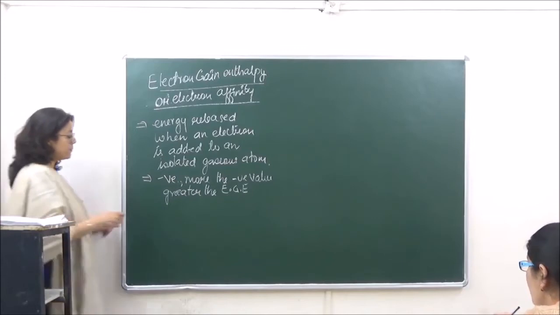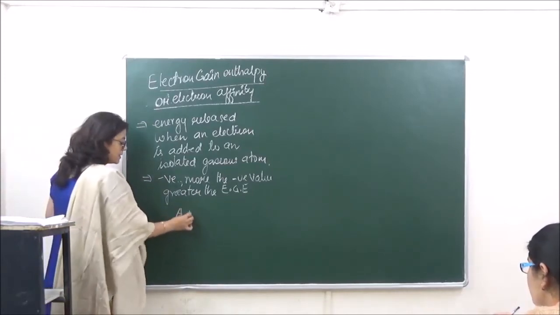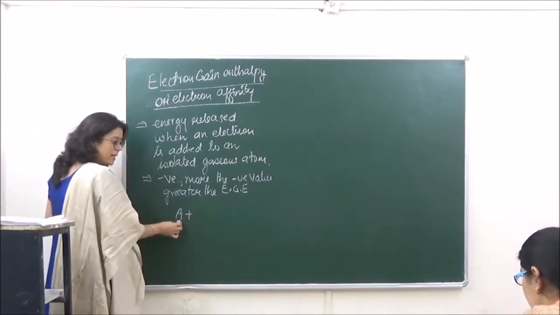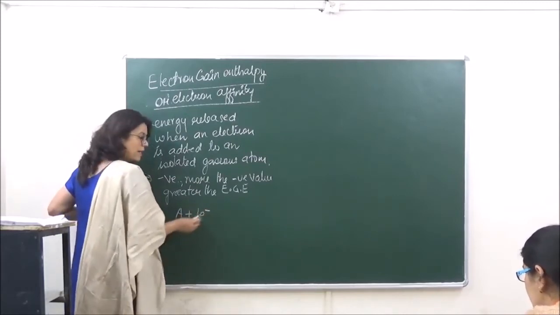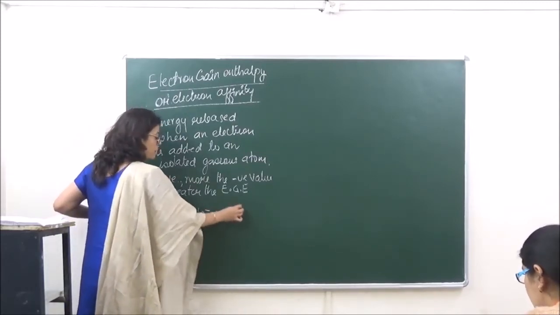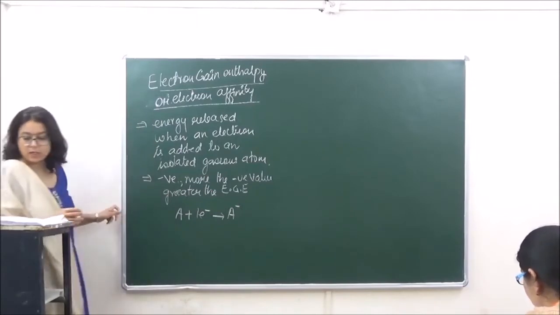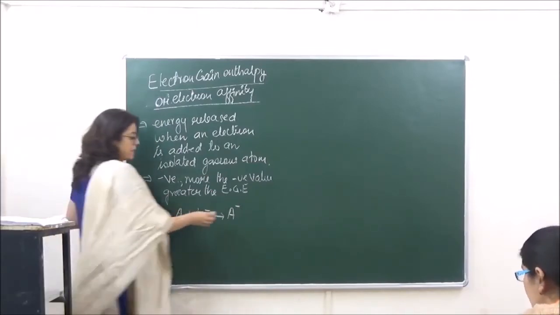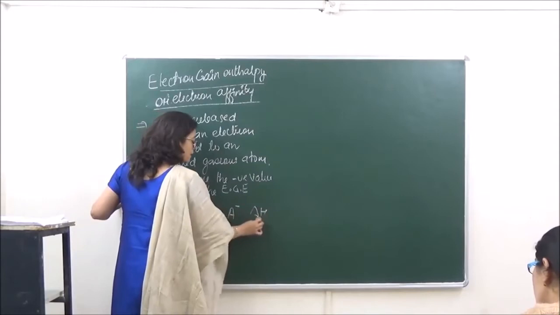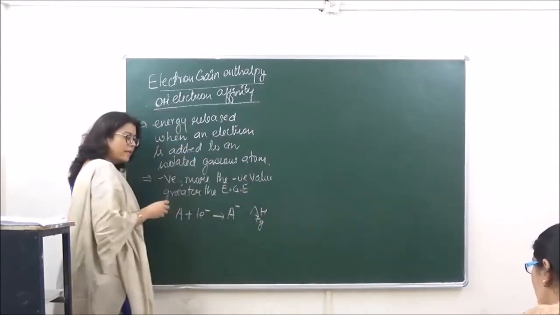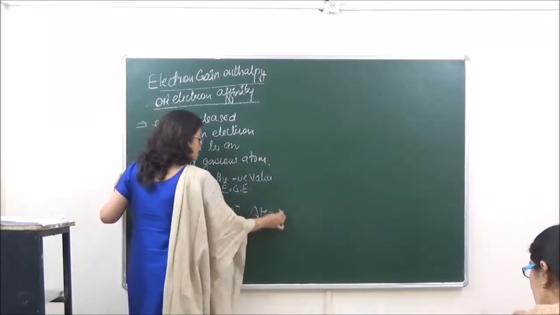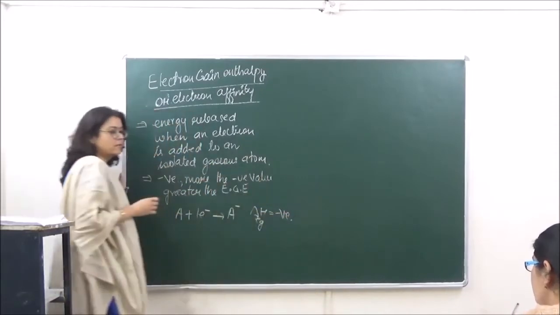Okay, so if for example we are taking an atom and adding one electron to it for the production of an anion, right? So delta H over here is going to be the electron gain enthalpy, and this is always negative.